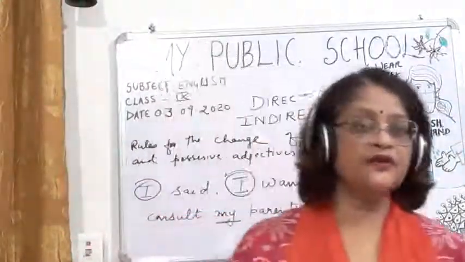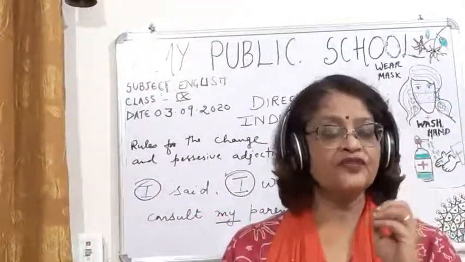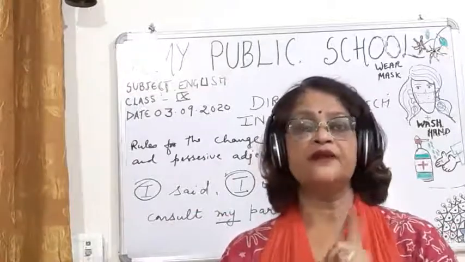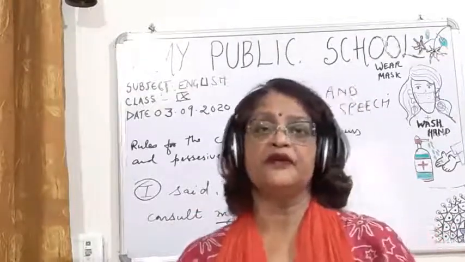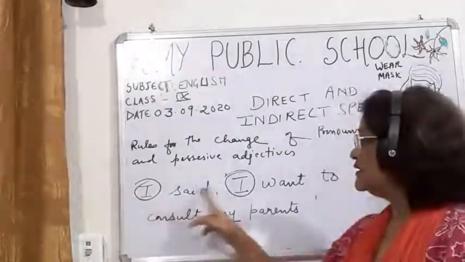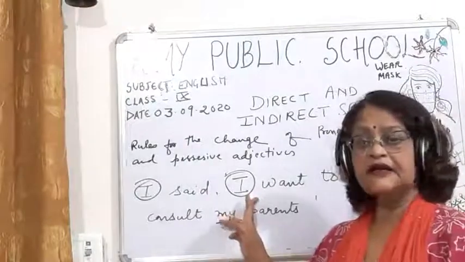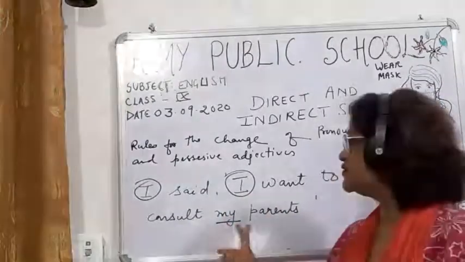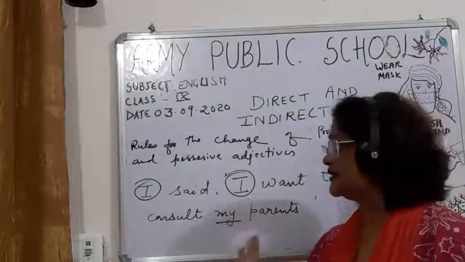So children, when you have to change the pronoun, you have to see what the pronoun is in the reporting part and what the pronouns are in the reported part. Here I is there in the reporting part, and in the reported part also I is there. Then you have to see the possessive adjective; here my is there.